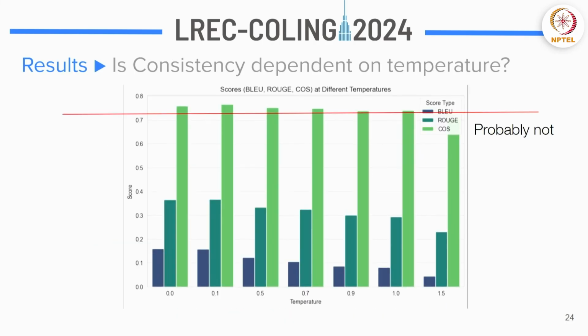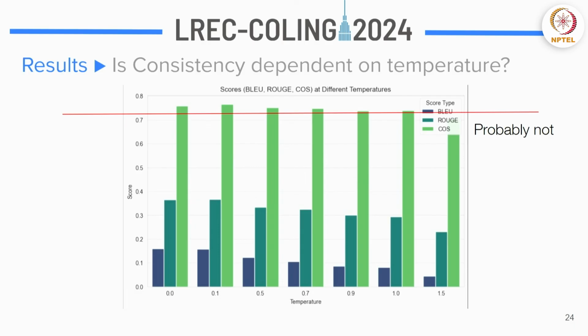Now, the second result and experiment that we've done was basically, if you have ever used the GPT API, there's this thing called temperature in it, and if you vary the temperature, the variation in answers changes. So one could ask this question: does consistency depend on temperature? Like if you have a smaller temperature, are the models more consistent?